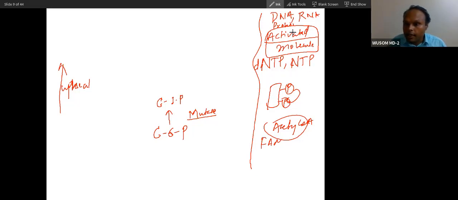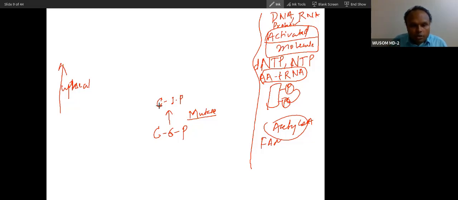And if you look at protein synthesis, there is aminoacyl tRNA, and the formation of aminoacyl tRNA is called what? The process is called activation of amino acid. So you can see all the processes of polymerization are anabolic, uphill processes, and they happen by utilization of energy and by activated molecules.